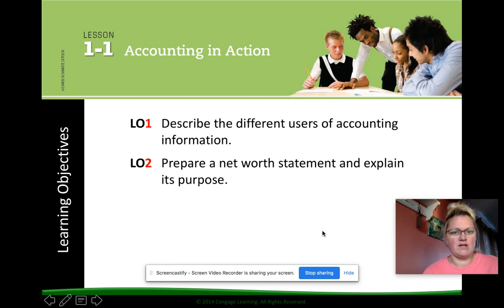Today is lesson 1-1, Accounting in Action. All this information is inside of your textbook also. But we're going to go through our first learning objective today, which is to describe the different users of accounting information and to prepare a net worth statement and explain its purpose.